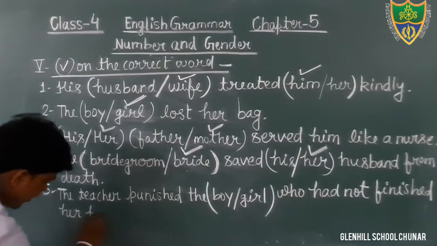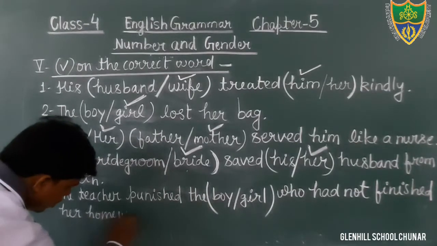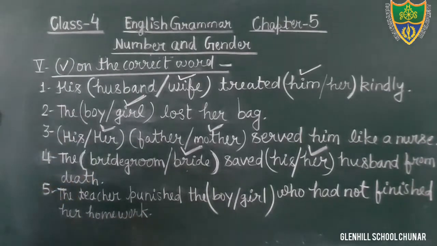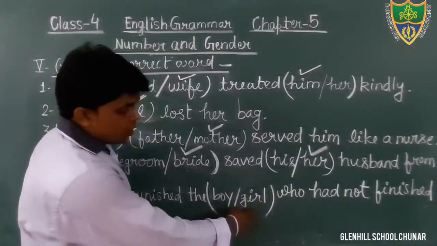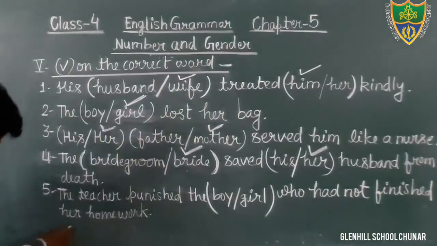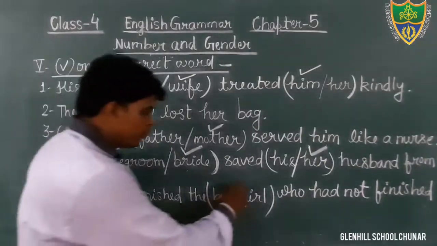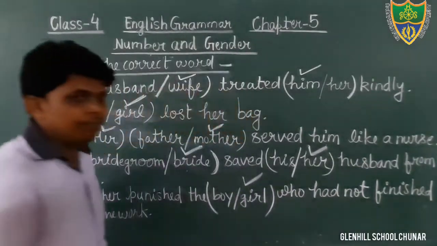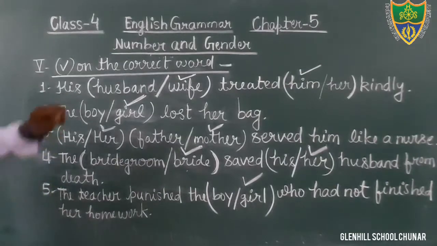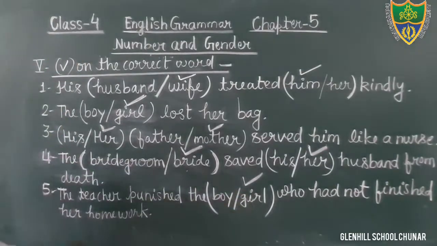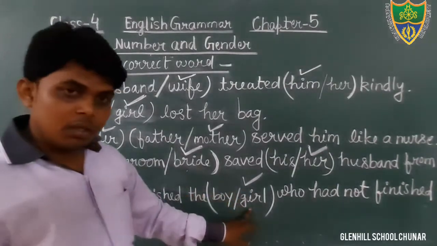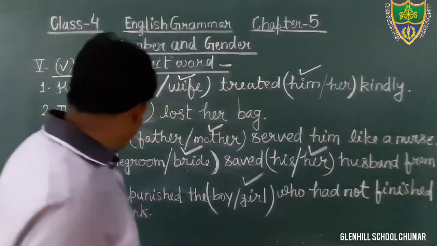Her homework is given here. Just see the question. Your question is, the teacher punished the boy and girl who had not finished her. There is pronoun her. It denotes the feminine gender. Therefore, we will select the feminine gender girl. Okay, students. So, what would be the correct option? Girl. The teacher punished the girl who had not finished her.